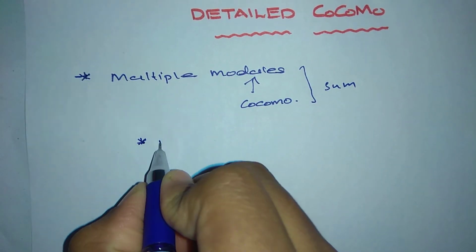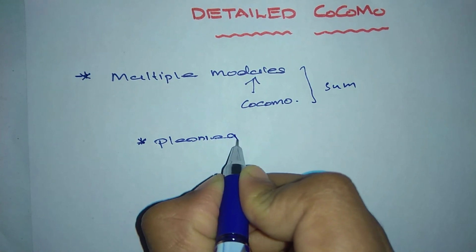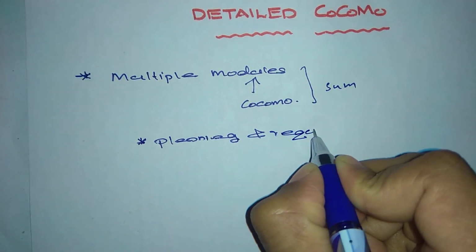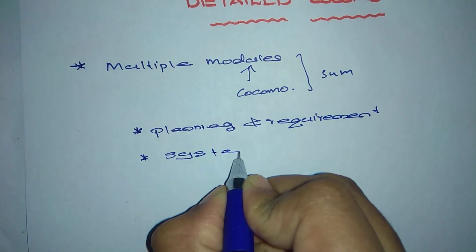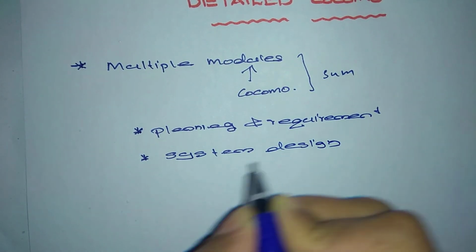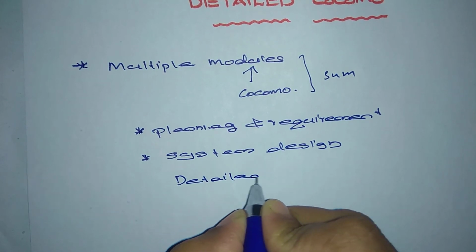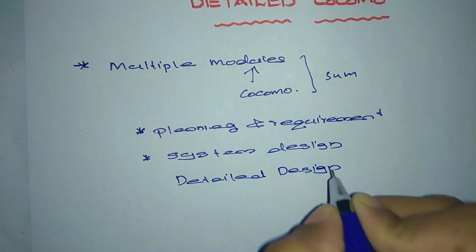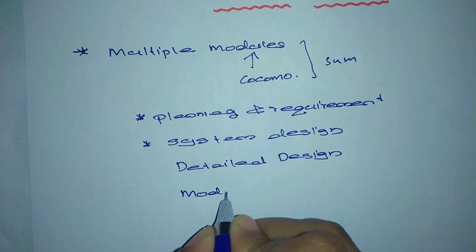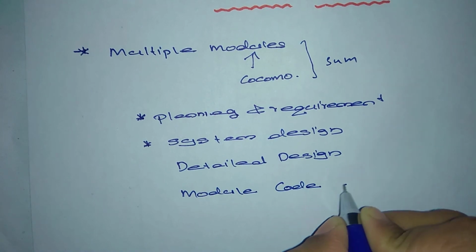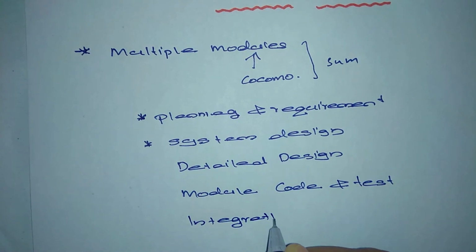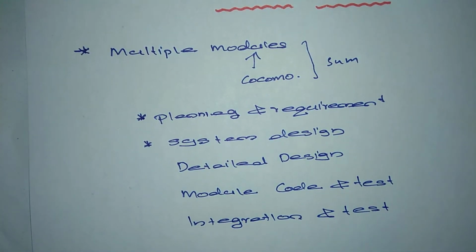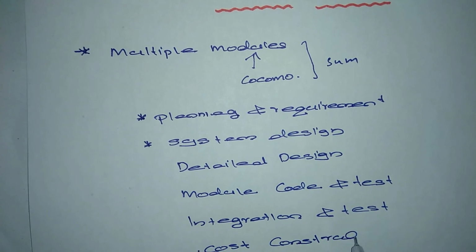The phases are: planning and requirement, system design, detailed design, module code and test, integration and test, and lastly the cost constructive model.